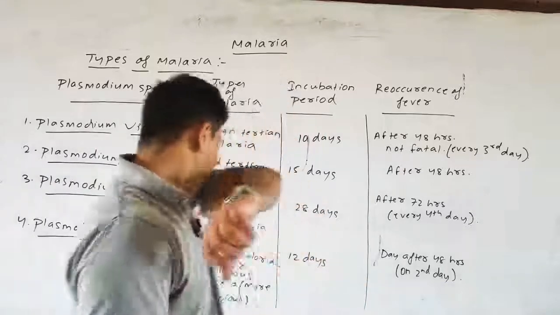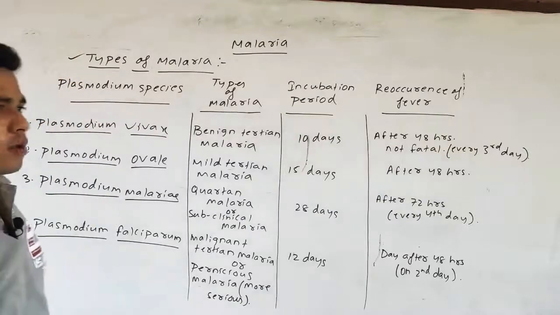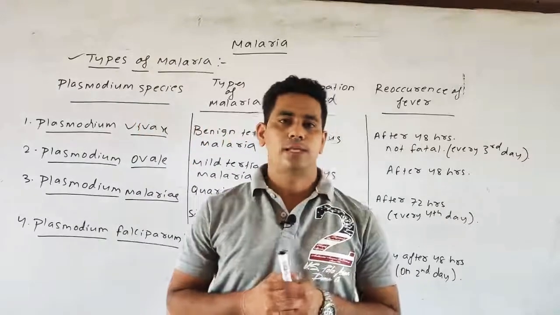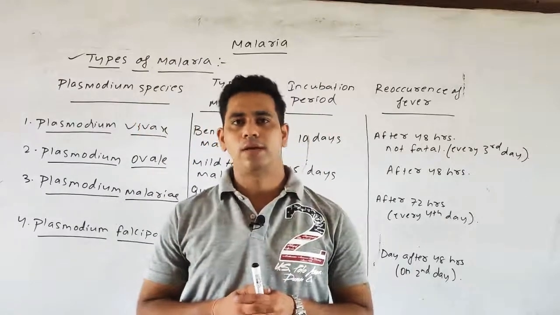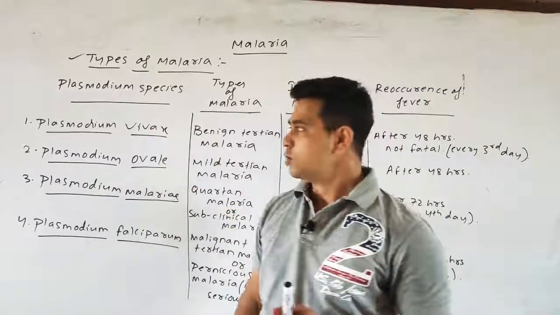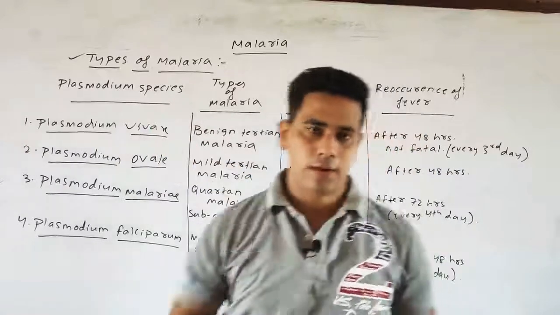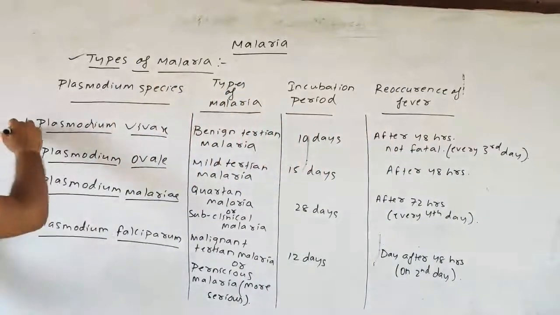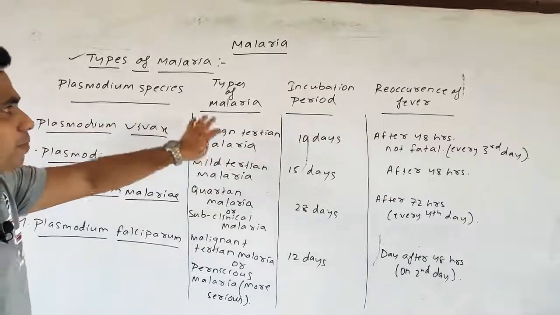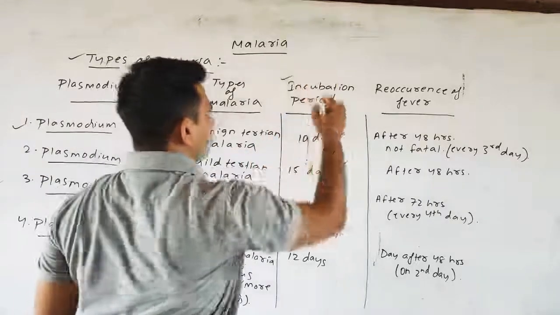Today we will first discuss the types of malaria. As we know, malaria is caused by the genus Plasmodium, which has four species: vivax, ovale, malariae, and falciparum. So there are four types of Plasmodium species present. First, we will discuss what the Plasmodium species is. Next, which type of malaria it causes. Next, what its incubation period is.